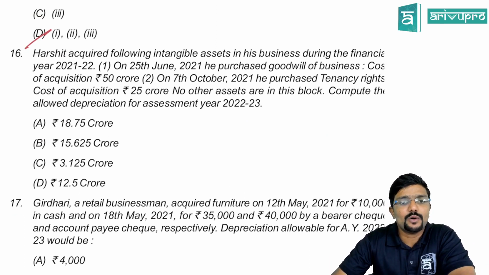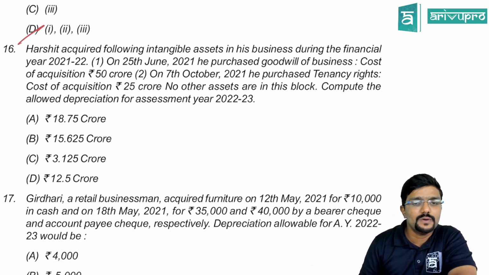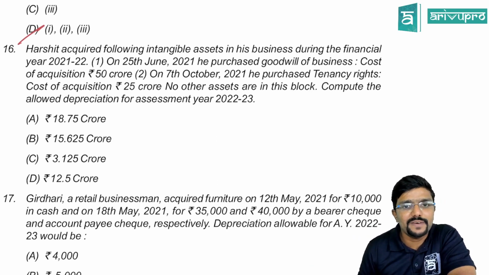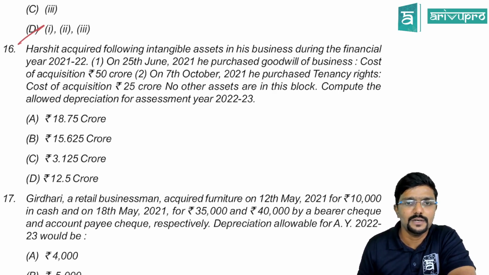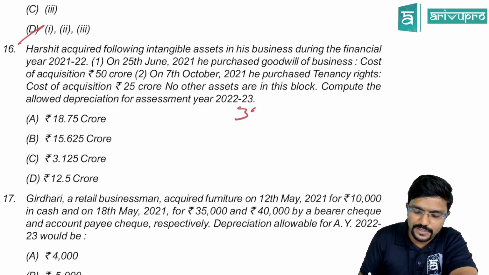16th. Arshit acquired following intangible asset in the business during the financial year 21-22. On 25th June 2021, he purchased goodwill of the business. Cost of acquisition is 50 crore. On 7th October, he purchased tenancy right. Cost of acquisition 25 crore. No other asset are in the block. Compute the allowed depreciation for assessment year. So depreciation under section 32, they are asking.